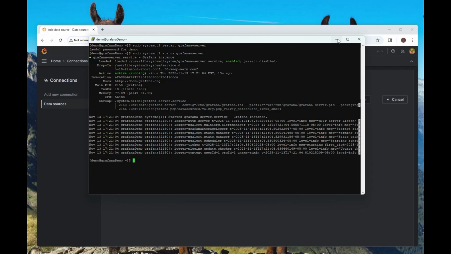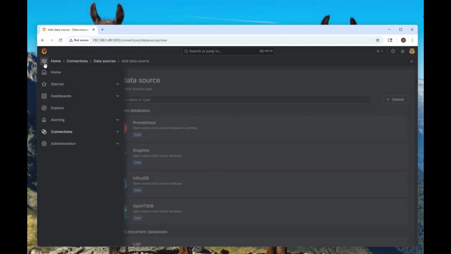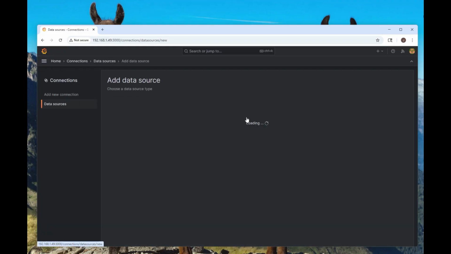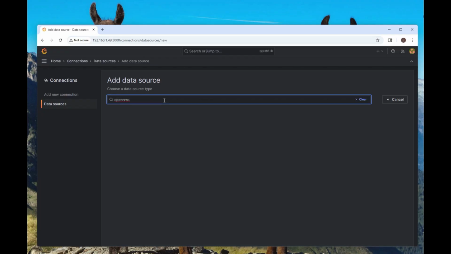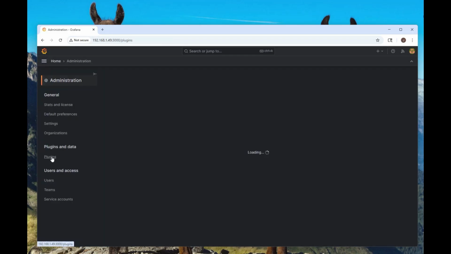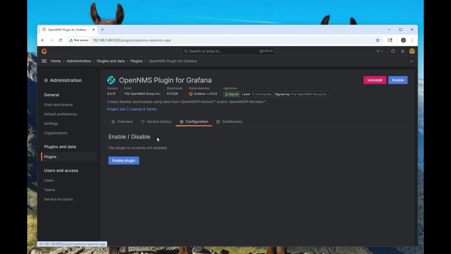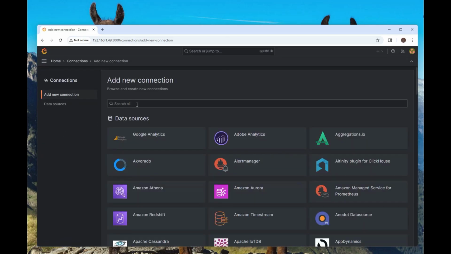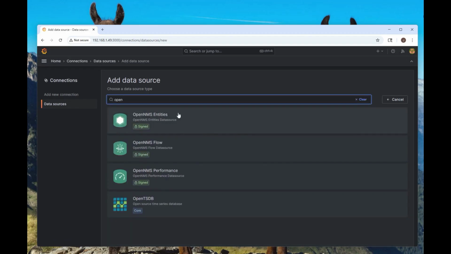Minimize this, and we should be able to go back into our connections, and we should be able to find OpenNMS. Should be able to. Let's go over to administration plugins. Yeah, that's it. So we need to go in here and we need to enable it, and it's enabled. All right, so now we should be able to go back to the connection section, data source, add new data source, and there we are, OpenNMS.